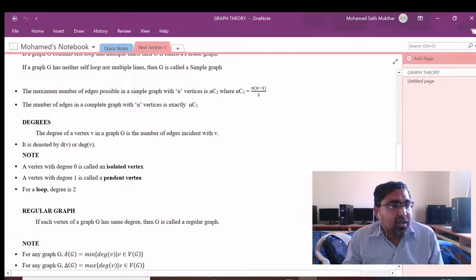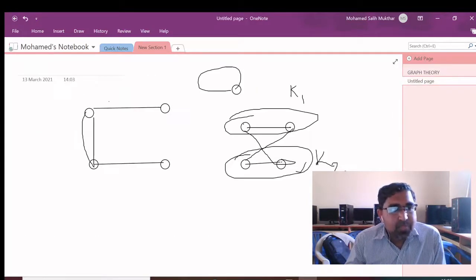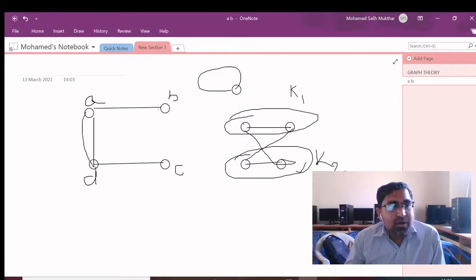Next, degree of a vertex. How do we find the degree of a vertex in a graph? It is nothing but the number of edges incident with the vertex. For example, suppose we take this graph, and we label the vertices A, B, C, D. What is the degree of vertex B? Here there is only one edge incident with vertex B, so the degree of vertex B is 1.